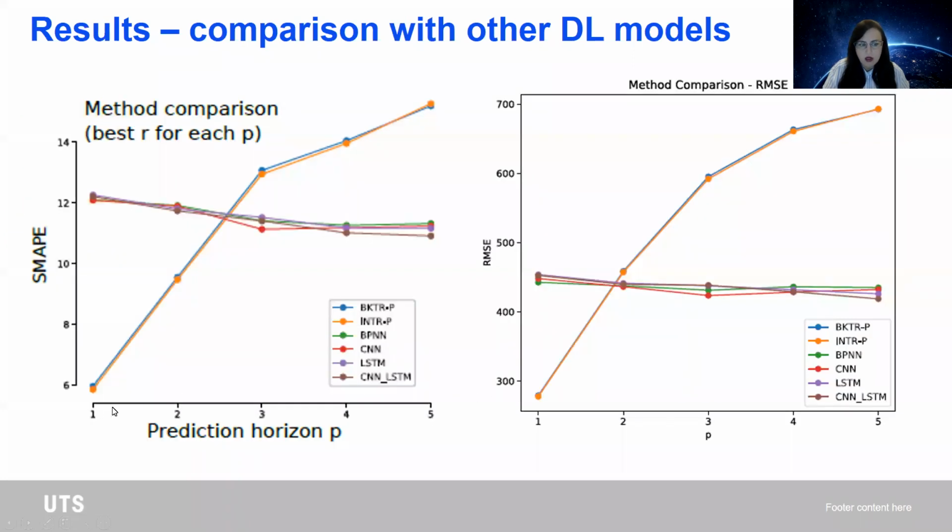We also varied the p until 5, right? So this is 50 minutes into the future, and we have represented the SMAPE and RMSE for when we are using the best past horizon. If you have a look here, our two proposed algorithms, the backtracking and the interpolation, really outperform all the deep learning models until p equals 3, after which indeed they have a decrease in their performance.